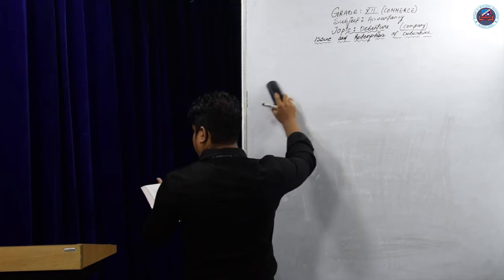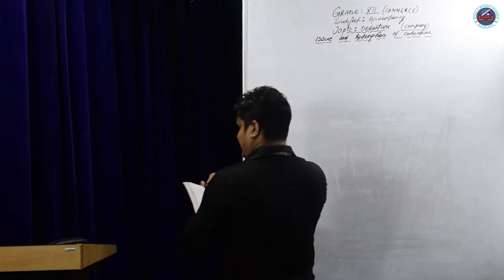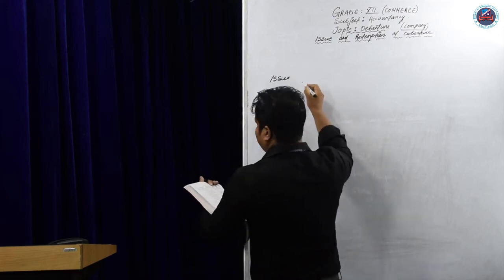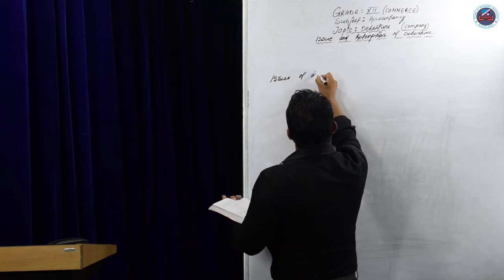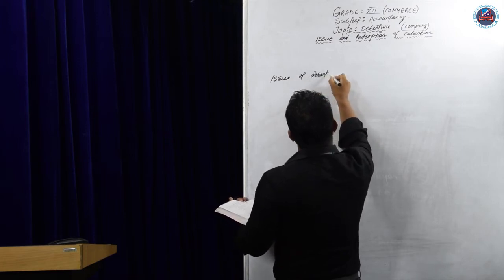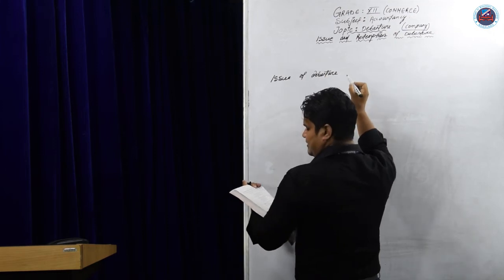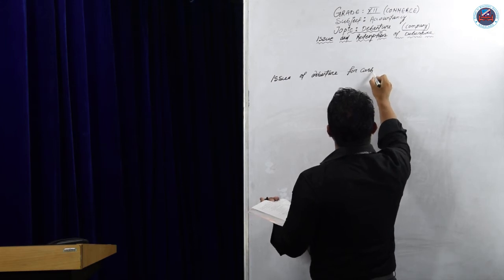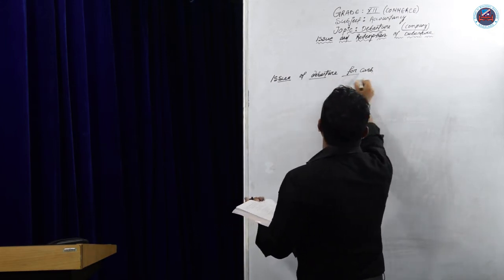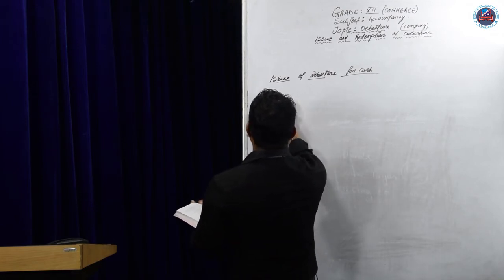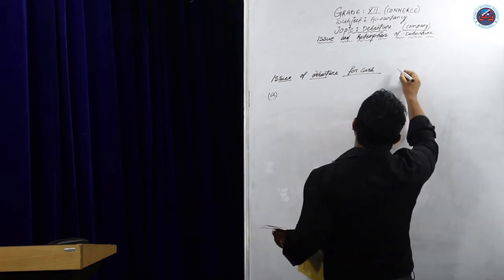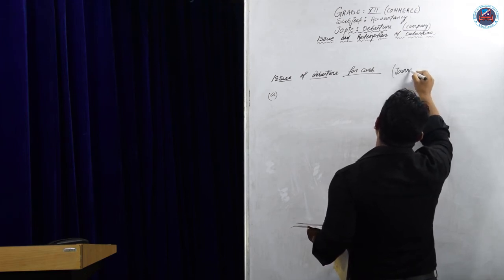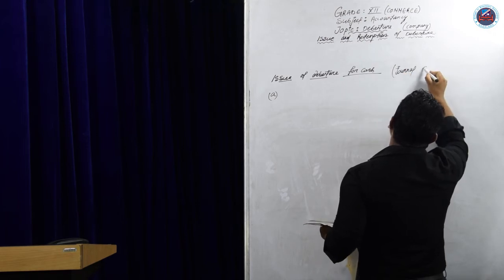Issue of debenture for cash. We can write the format here. Issue of debenture for cash. Now the journal entries: we will see how to prepare the journal entries, how to record in the books of the company for debenture.